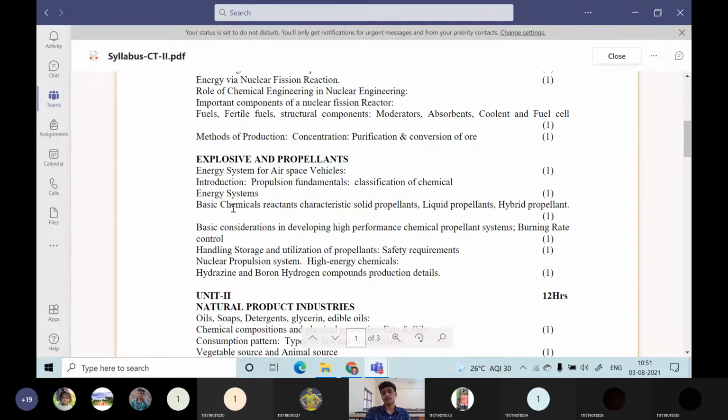So what are the basic requirements of chemical energy systems? What are solid propellants? What are liquid propellants? What are hybrid propellants? What are the various different types of propellants? What are their capacities? Where can we use them? What type of rocket will employ the solid propellant? What type of rocket will employ the liquid propellant? What type of rocket will employ the hybrid propellant? We will be seeing this in detail.